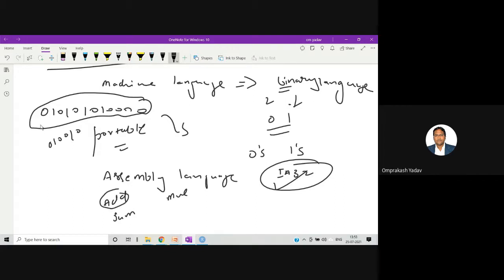So a stream of code is being converted to small symbols, so that it becomes easier for the programmer to remember the code and use it to write the program. But if somebody tells you to write the program in a plain binary stream, then obviously it will be very difficult. And when the first computer was made, programs were written in this particular language.